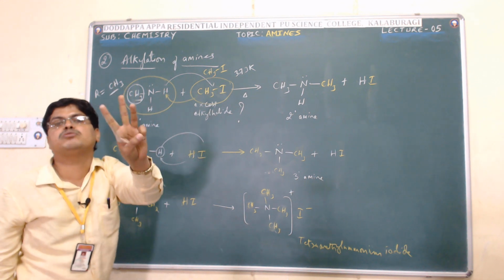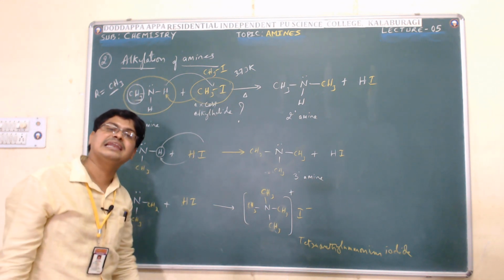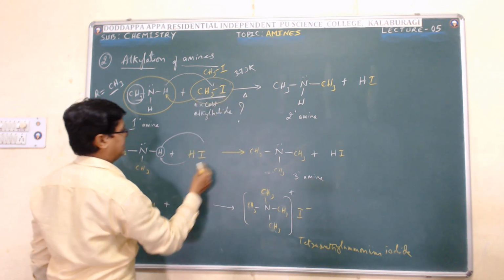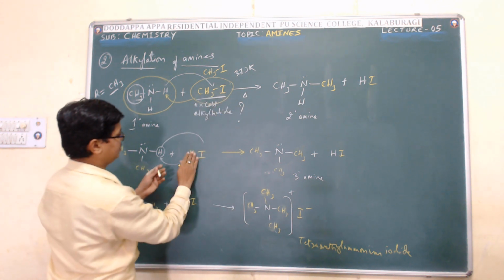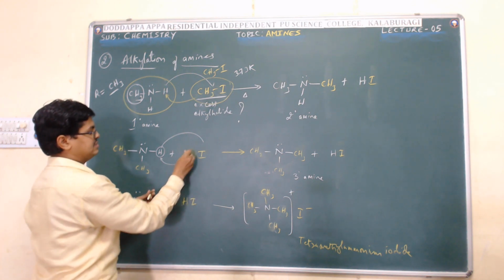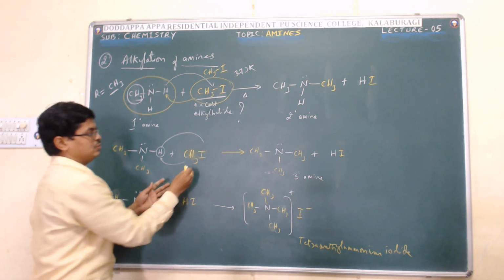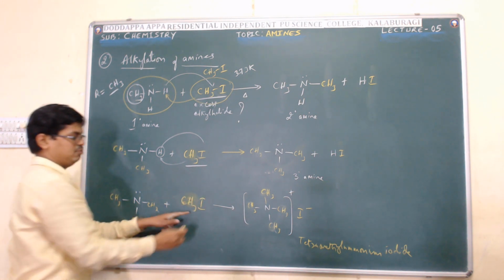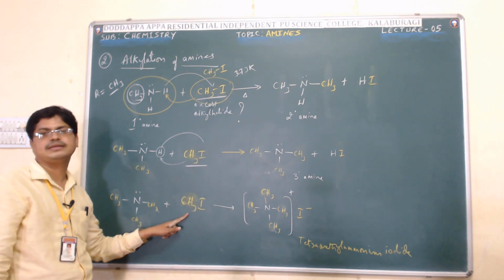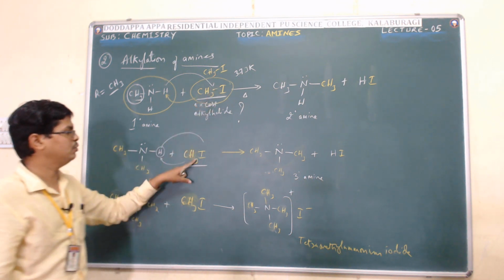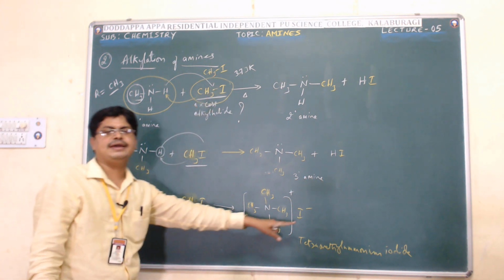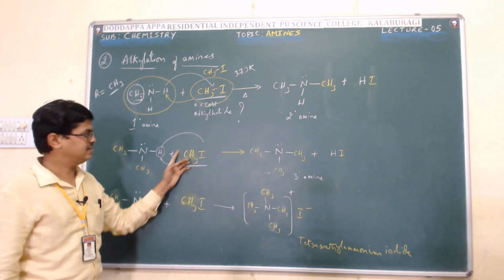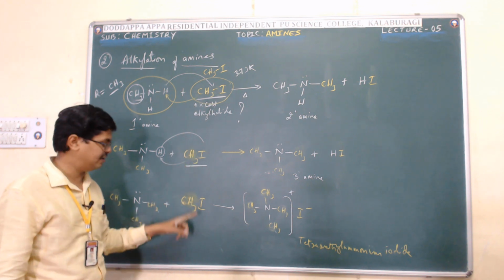It requires 3 moles of alkyl halide. Look at here, 1 mole, then again 2 moles and 3 moles. Sorry, I have shown it wrong here. CH3I I have to take. So 1 mole, 2 mole and 3 mole. Please make a correction: instead of writing HI there, I have written it here. So this is methyl iodide, here also methyl iodide.